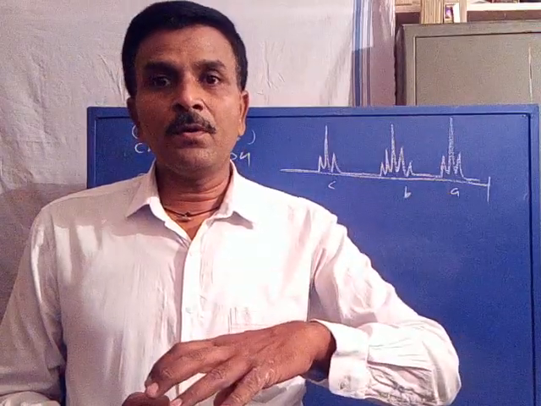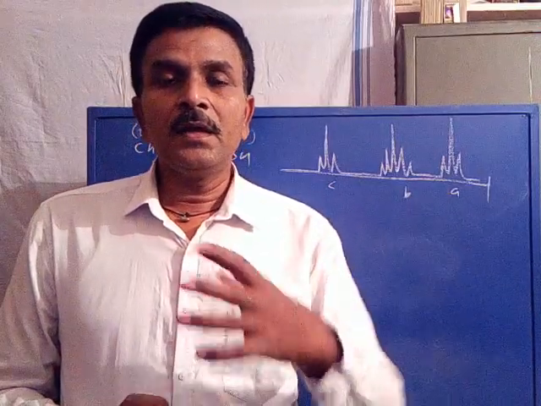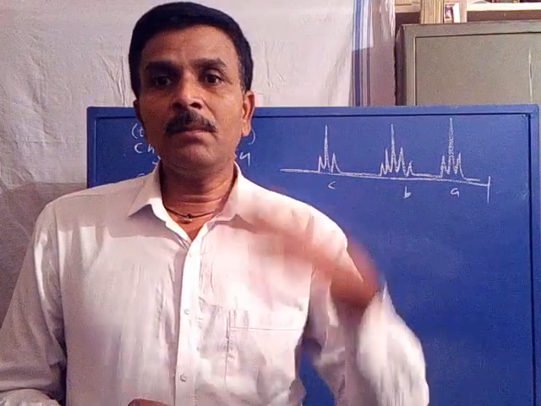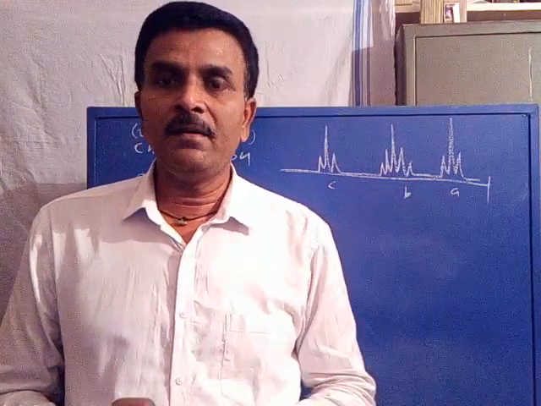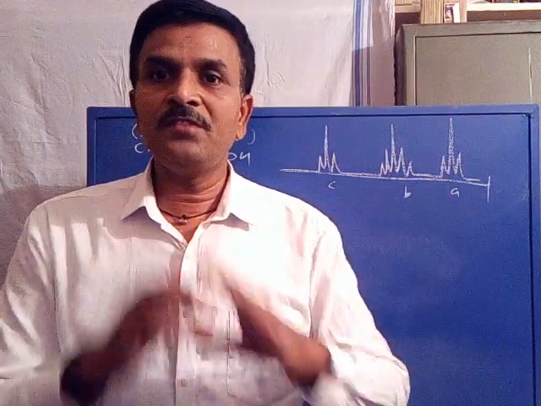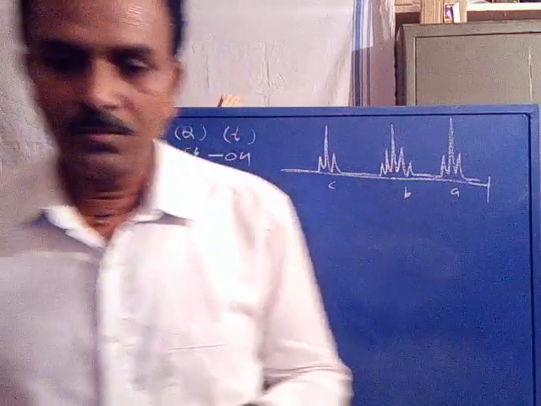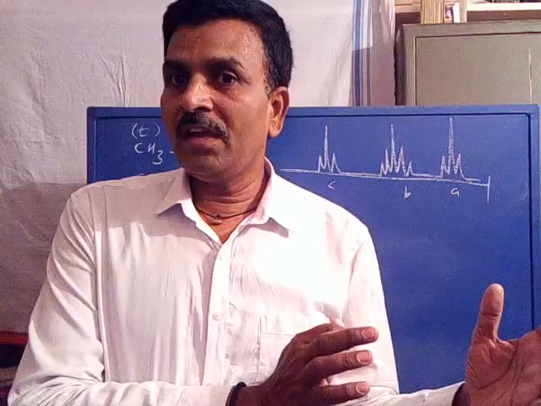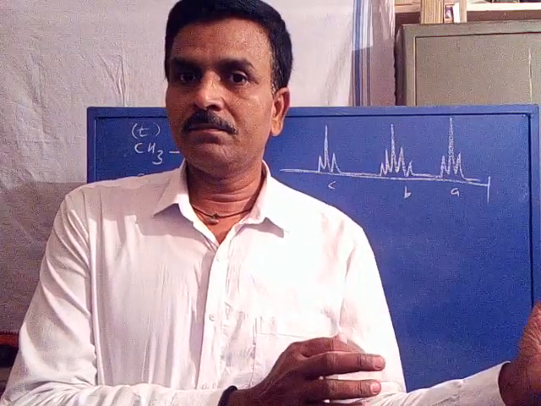If a set of proton is coupled with n number of non-equivalent sets of protons, then the multiplicity is further multiplied. These two conditions you clearly observe. A set of proton coupling with only n number of equivalents, n plus 1.